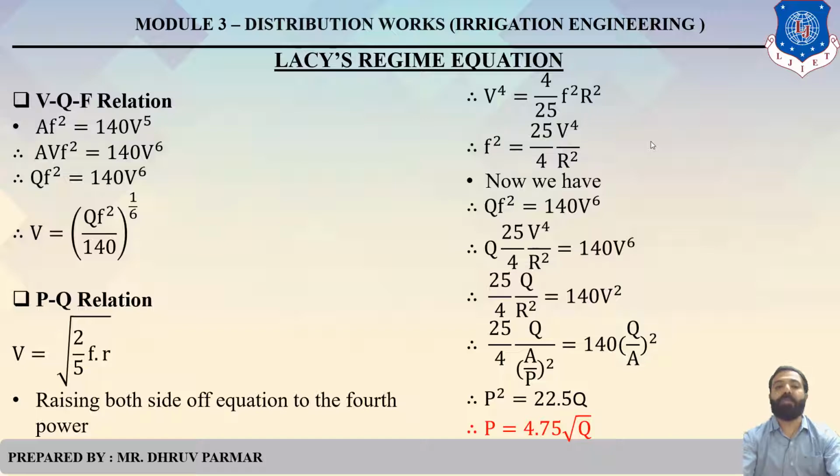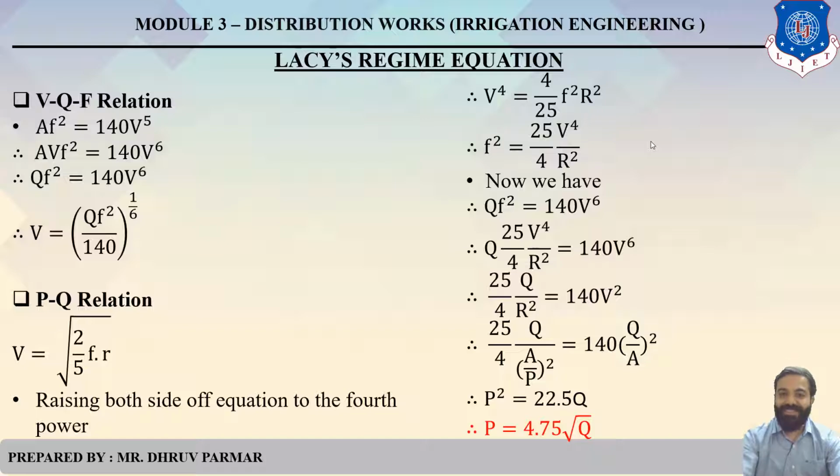And then again the PQ relation. So the formula of velocity is V equals under root 2 upon 5 f into R. Raise both sides to the fourth power. So V raised to 4 equals 4 upon 25 f square R square. Then make f square the subject: f square equals 25 upon 4 V raised to 4 upon R square. So we have the value Q f square equals 140 V raised to 6. Clear? So put that f value in this equation, Q f square equals 140 V raised to 6. So Q equals 25 by 4 V raised to 4 divided by R square.